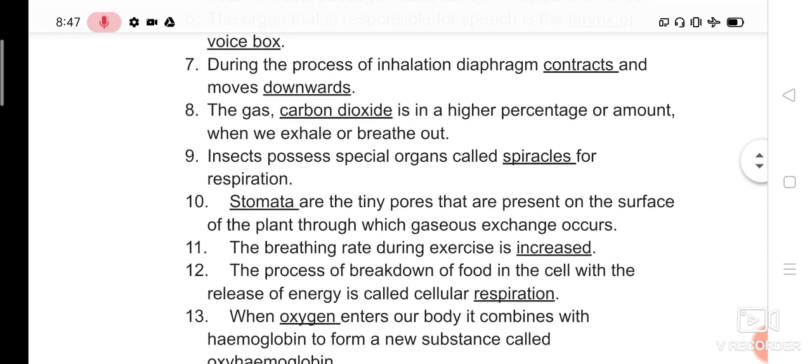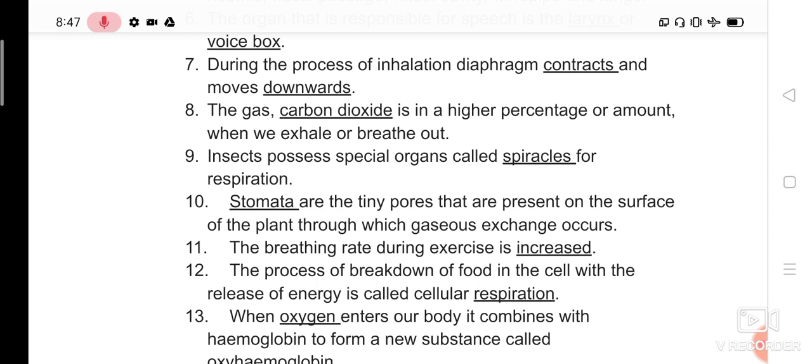Question number 7. During the process of inhalation, diaphragm dash and moves dash. During the process of inhalation, what is inhalation? Inhalation is intake of air. What is exhalation? Expel out. Anything expelled out is exhalation.